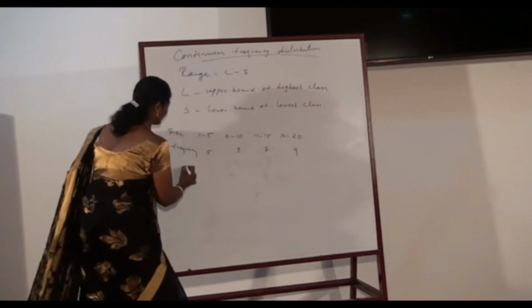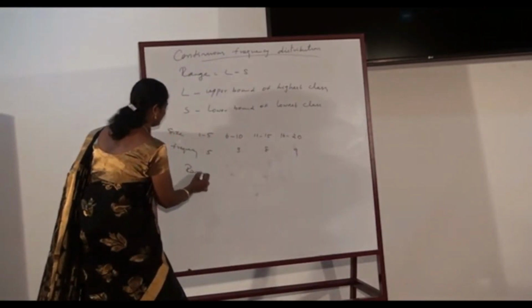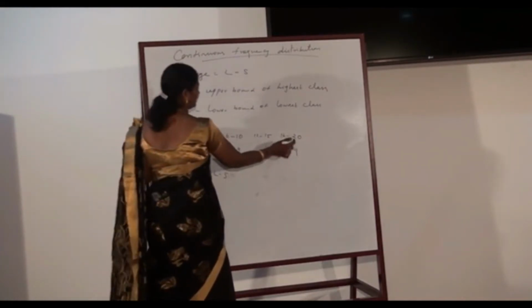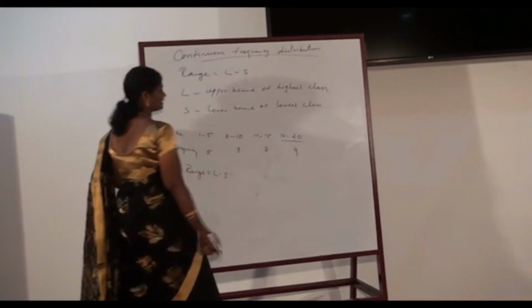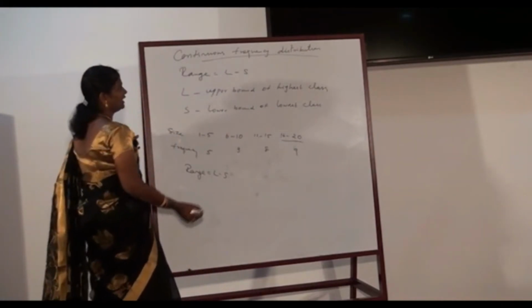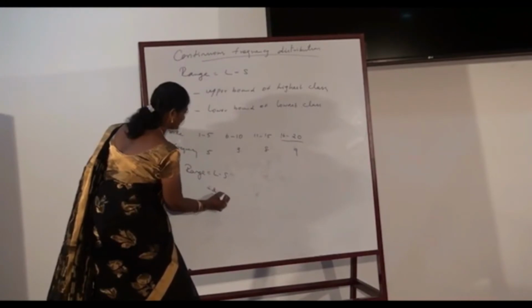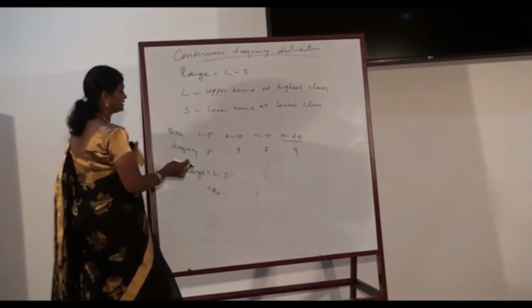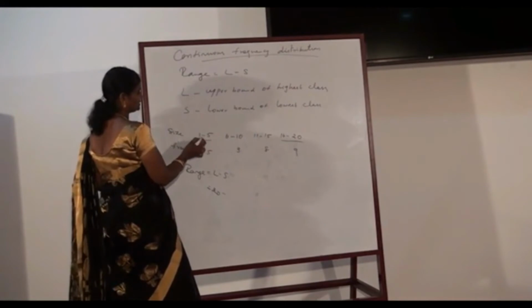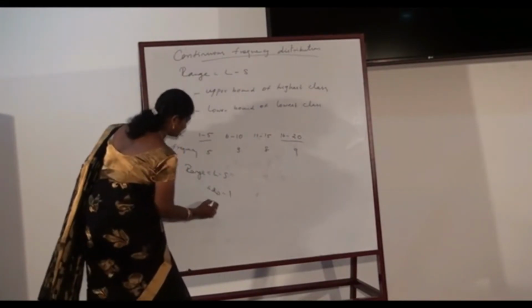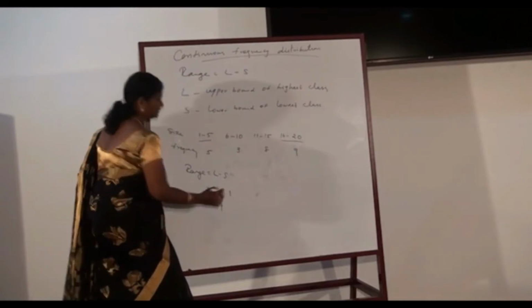Range is calculated with the formula L minus S, where L is the upper bound of the highest class. Here the highest class is 16 to 20 and the upper bound is 20. And S is the lower bound of the lowest class. Here the lowest class is 1 to 5 and the lower bound is 1. Hence the range here is 19.